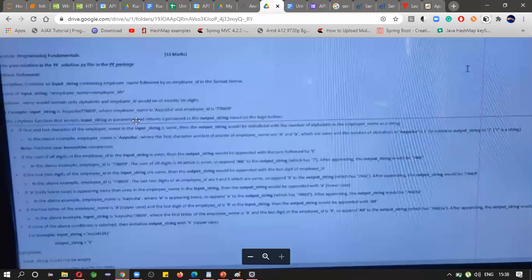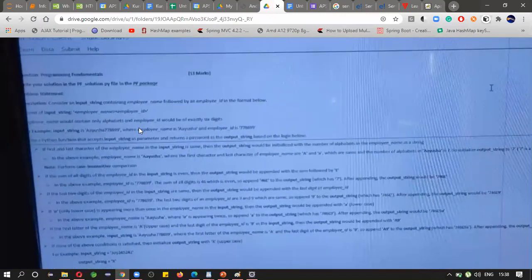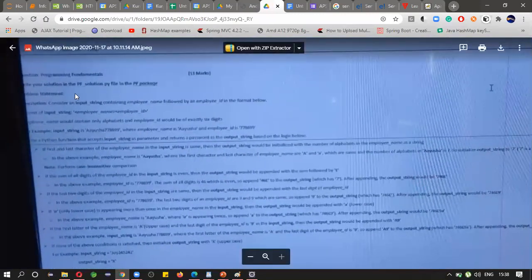I will explain the question in a simple manner. Consider an input string. This is regarding Python, but you can also do it in Java. So consider an input string.